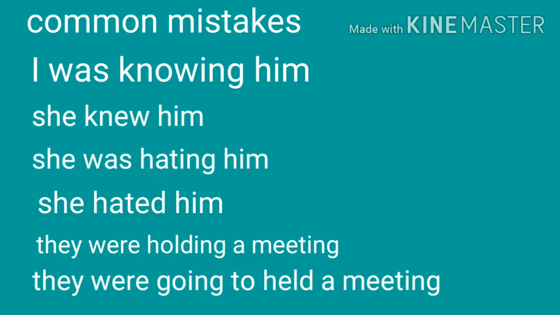Knowing is a static verb, so we don't use continuous form. It should be she knew him. Number 2, she was hating him. It should be she hated him. Hating is also a static verb. This is not used in continuous.